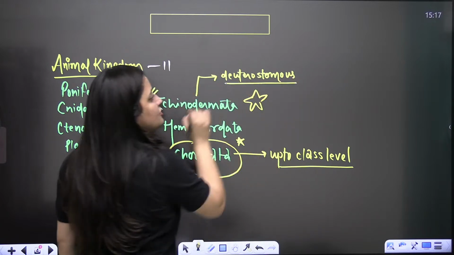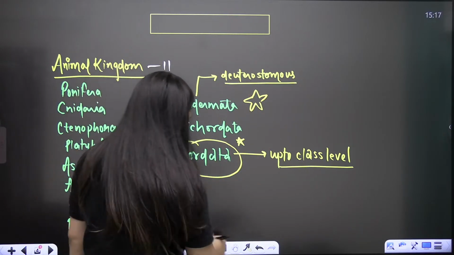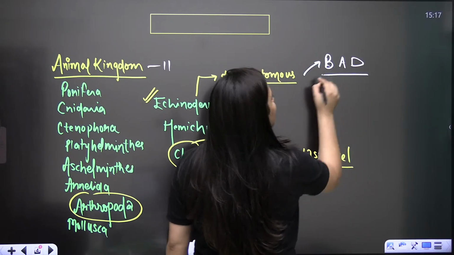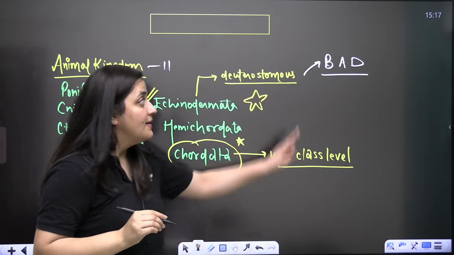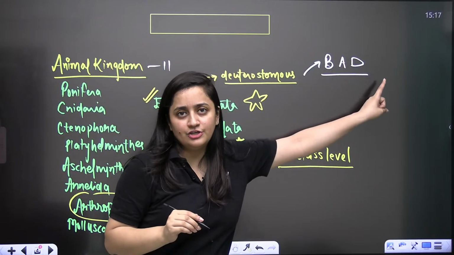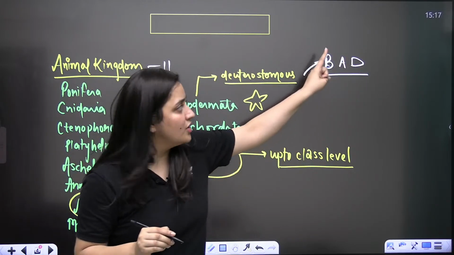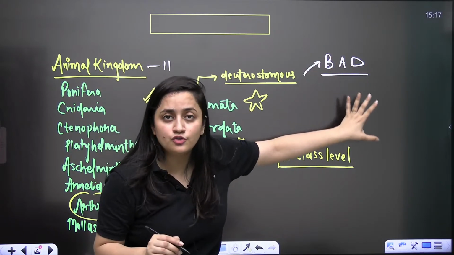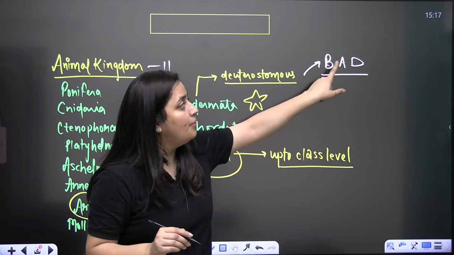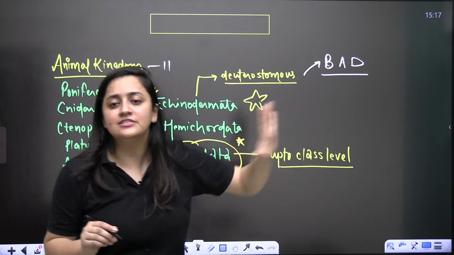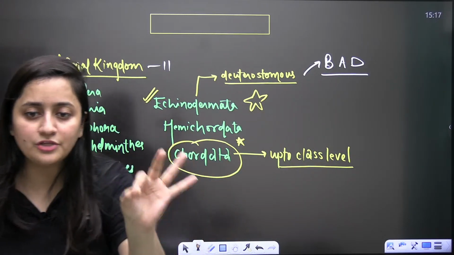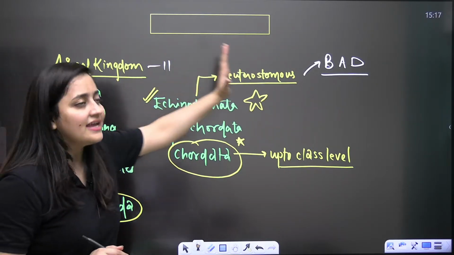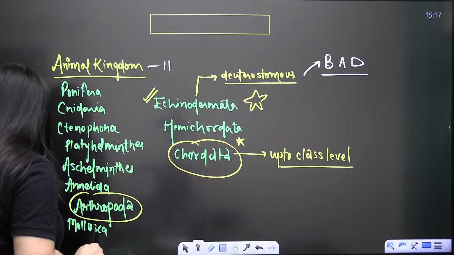Remember, bache, I have given you a trick for it. For deuterostomous, the trick is BAD: Blastopore Anus Deuterostomous. It means that in deuterostomous organisms, the blastopore is going to form the anus first. So these are characters just like the advanced chordates, right?